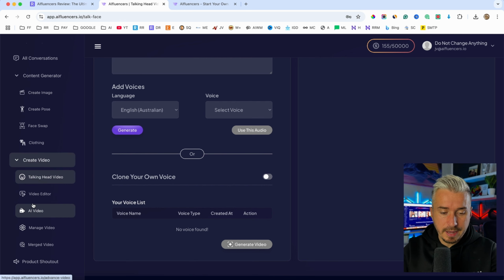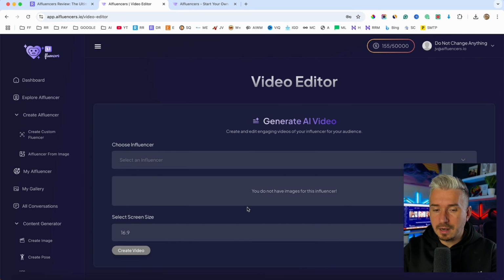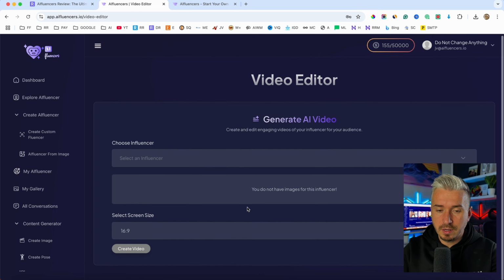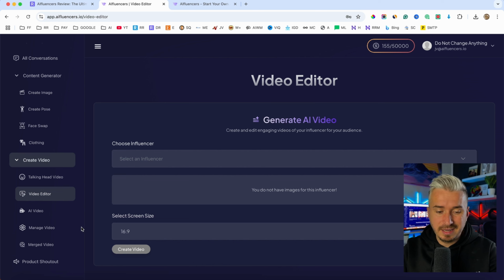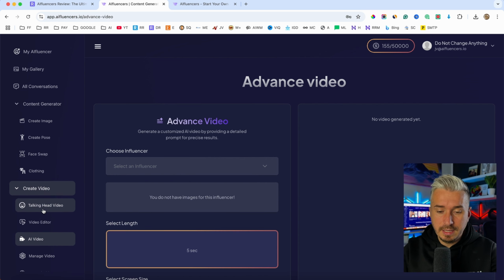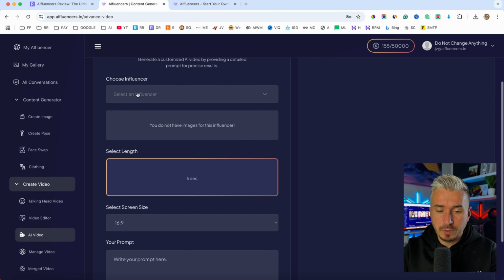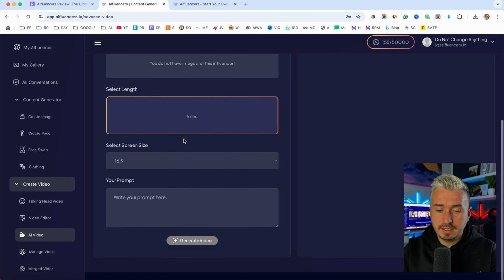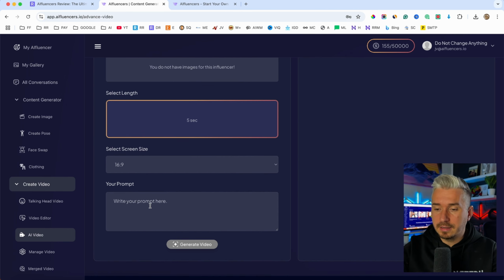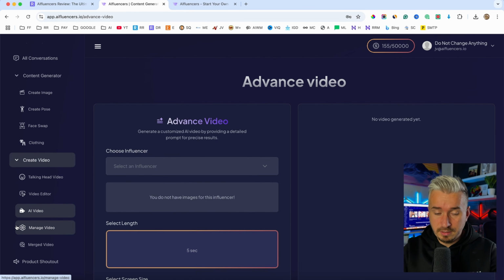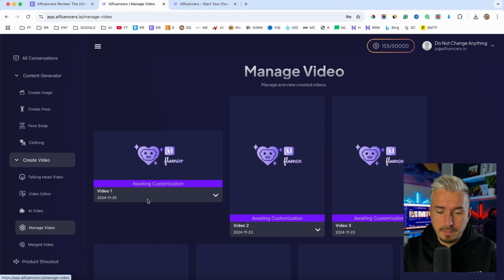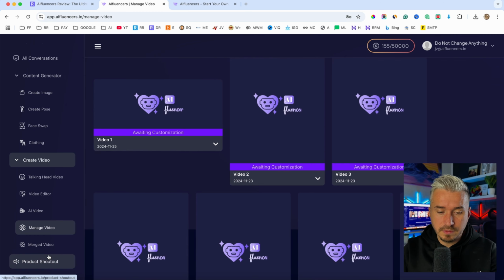We also have video editor, and this is a slide based editor where you can go ahead and add some images and create a video from the images. You can also add the subtitles, elements, shapes, and so on. With AI video, you can select the influencer and basically give it a prompt like dancing in the rain, and it's going to create that video with this influencer dancing in the rain. You can manage your videos and also merge videos, right?